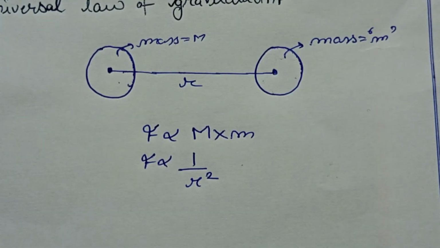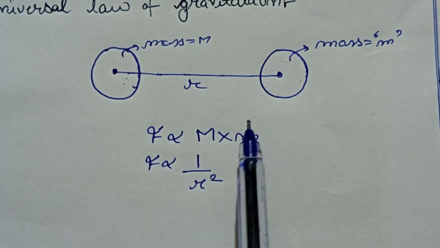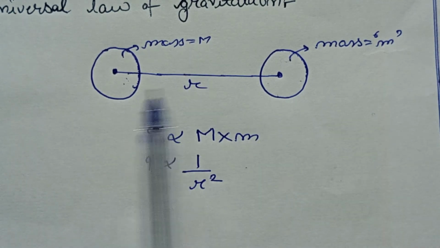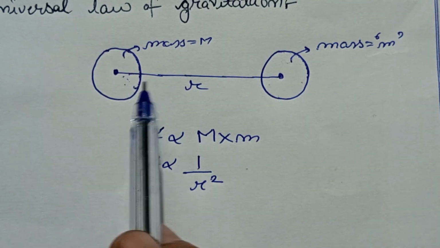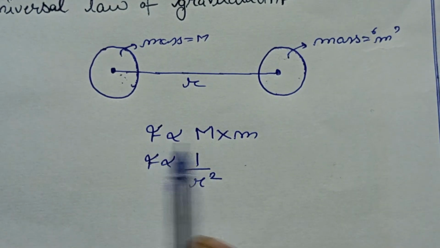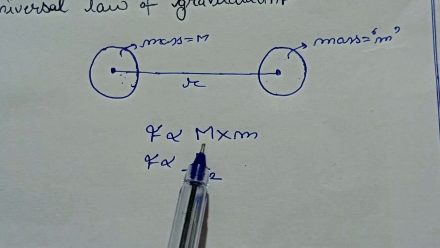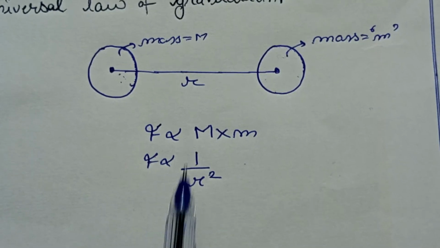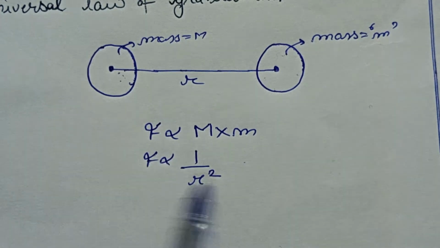Okay, listen again. We have two bodies, one whose mass is capital M and the other whose mass is small m. The distance between the centers is small r. So these two bodies will apply equal and opposite force on each other, and the force will be proportional to the product of their masses, that is M multiplied by m, and inversely proportional to the square of the distance between them.